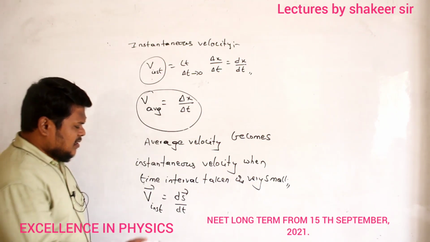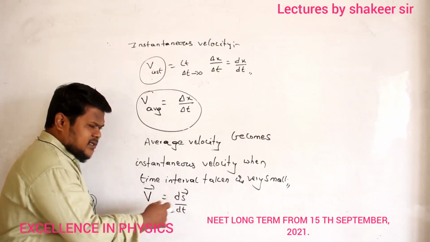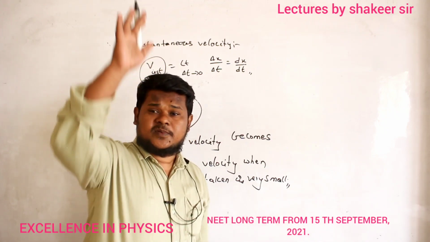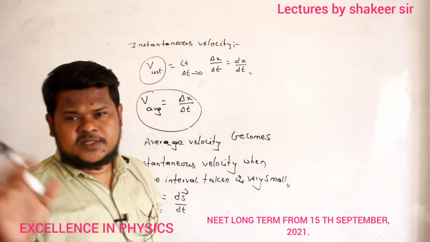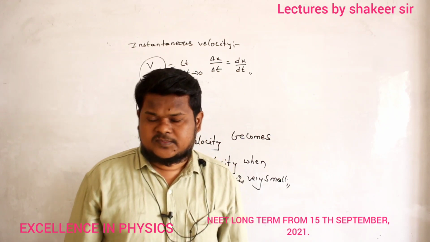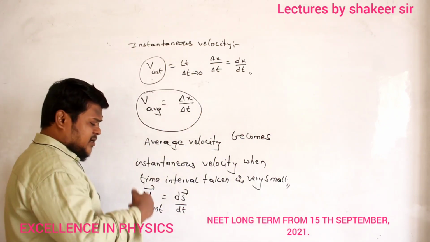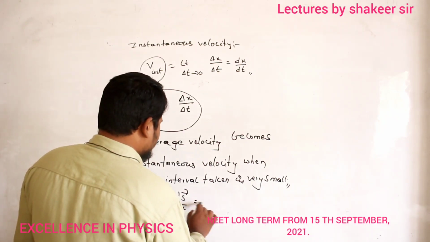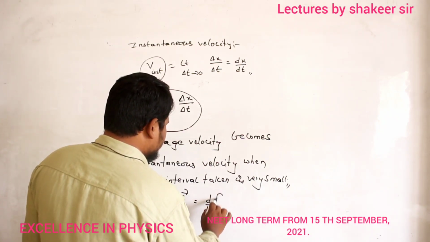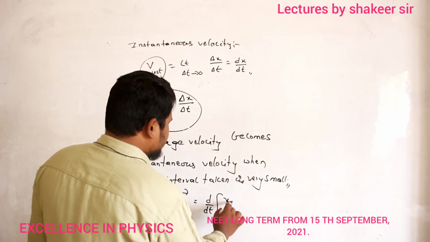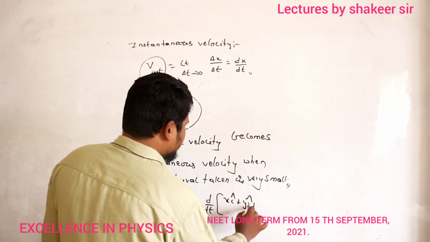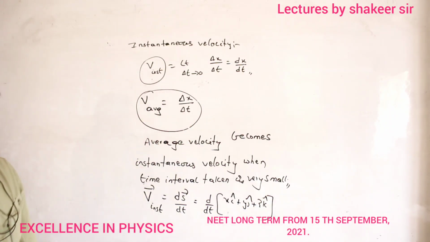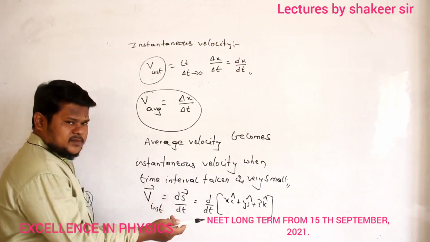Clear? And a body can displace in any dimension. A body can displace along the x-axis, along the y-axis, and along the z-axis. So if a body has displacement in all three dimensions, then I can write d by dt of s' as x i cap plus y j cap plus z k cap. Can I write like this? Clear? s' is nothing but displacement.